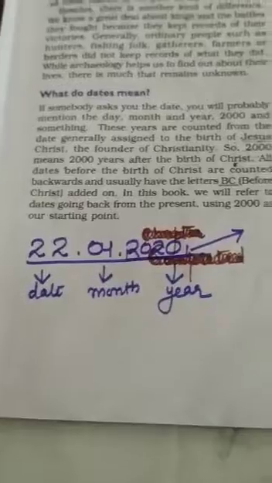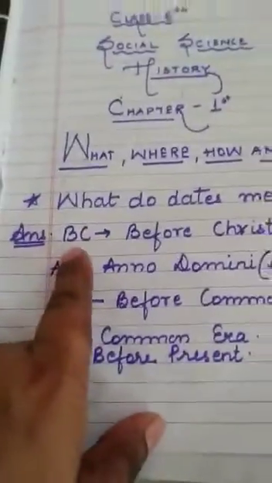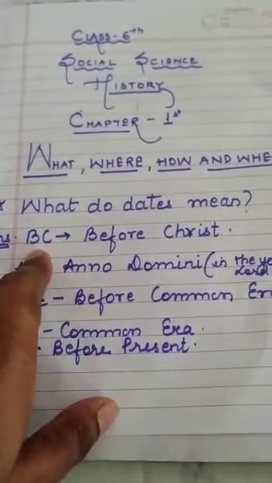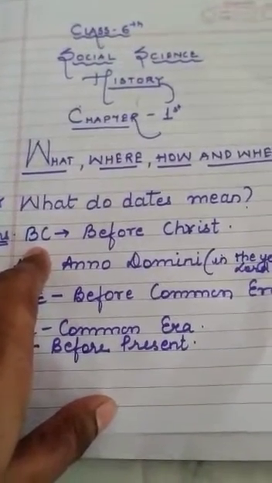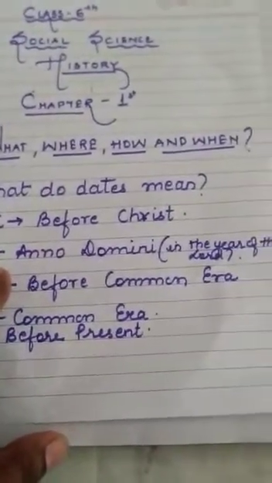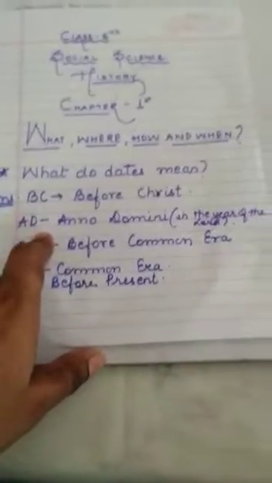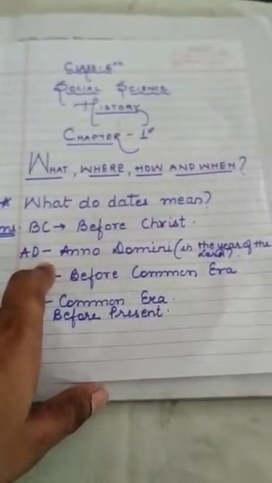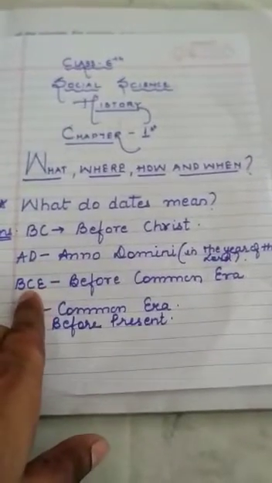So here I am going to clear some points about the dates. First, BC means before Christ, the years or dates before the birth of Jesus Christ. AD, Anno Domini, means in the year of the Lord.